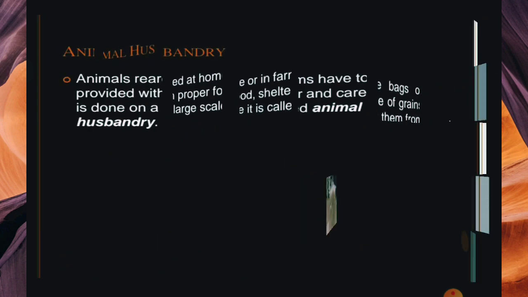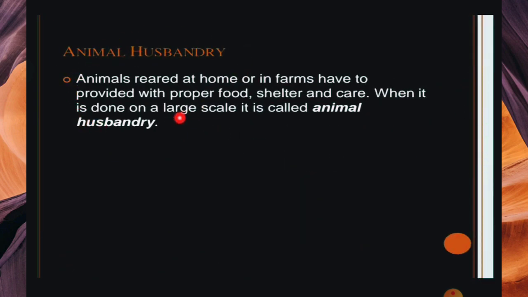So our last topic is animal husbandry. This is not the only part, but I am explaining it to you. Animals reared at home or on a farm have to be provided with proper food, shelter and care. When it is done on a large scale, it is called animal husbandry.